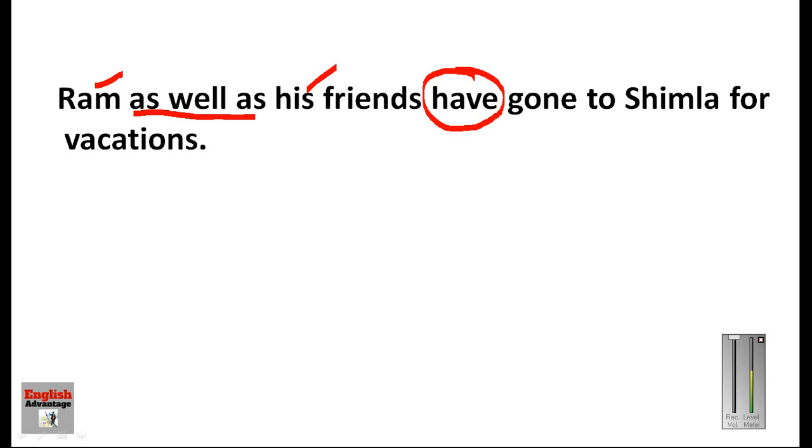It should agree with the Ram, this way. So this should be has. This is wrong. Okay. This is also a very common sentence, and this way it could be corrected. So the sentence should be: Ram as well as his friends has gone to Shimla for vacations. This way this sentence can be corrected.